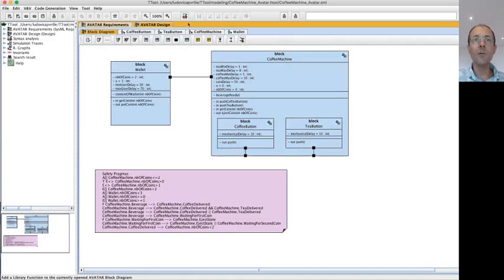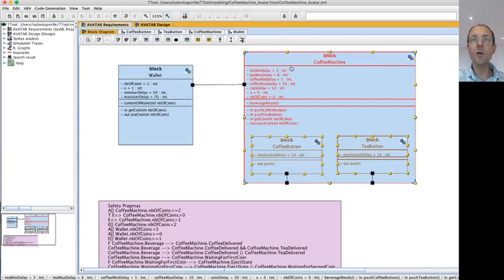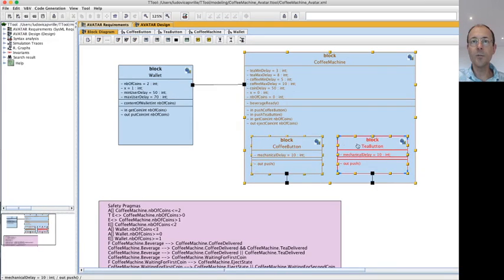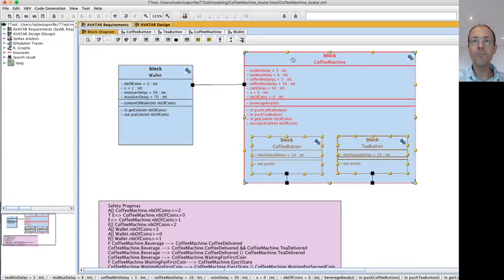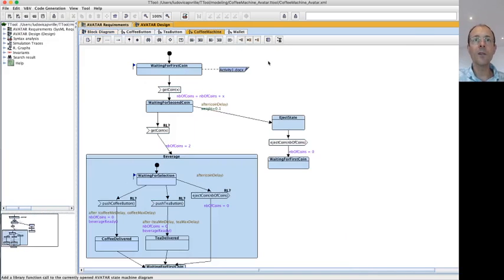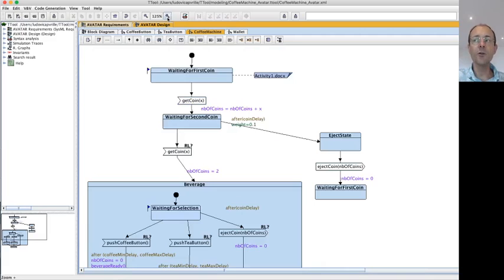The main diagram of this coffee machine shows four main blocks: coffee machine, coffee button, tea button, and a wallet. Let's first open the behavior of the coffee machine. In the coffee machine, there is a state machine which waits for a first coin. When this coin is inserted, I'm going to zoom, get coin X. The number of coins is increased by X. X will be equal to 1 in this design.